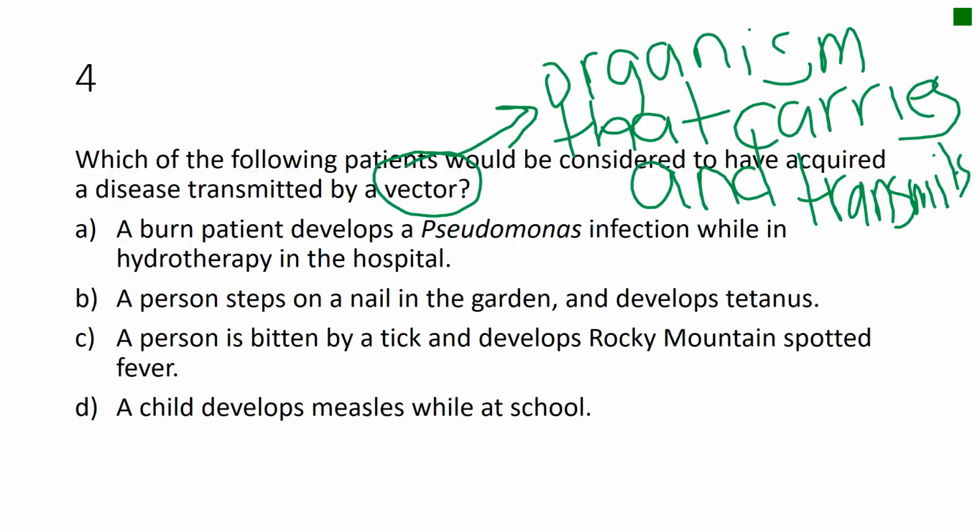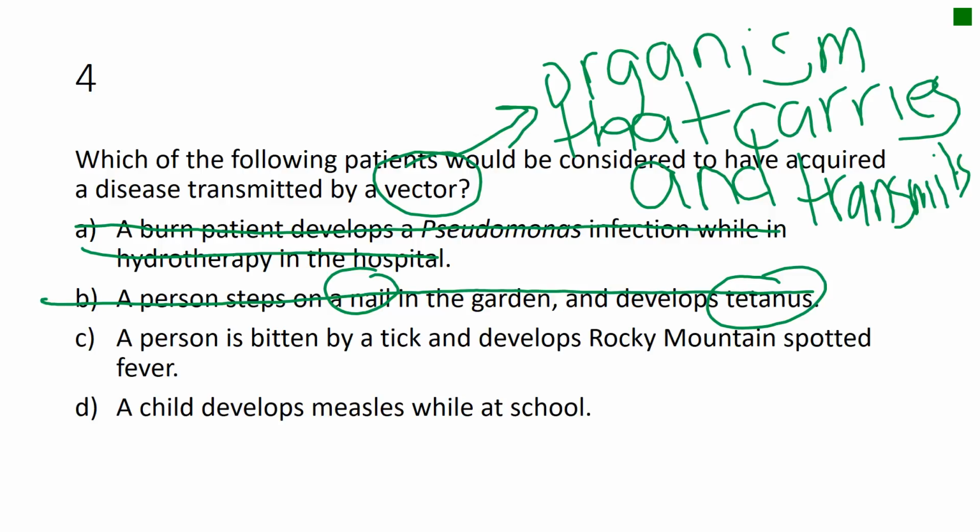So a burn patient develops a Pseudomonas infection while in hydrotherapy in the hospital. What happened with this one? Is there an organism that's involved that carried the infection and then passed it along? Nope, the burn patient just got it while at the hospital. A person steps on a nail in a garden and develops tetanus. In this case, nail is not a living thing. It's not an organism, so the nail cannot be a vector.